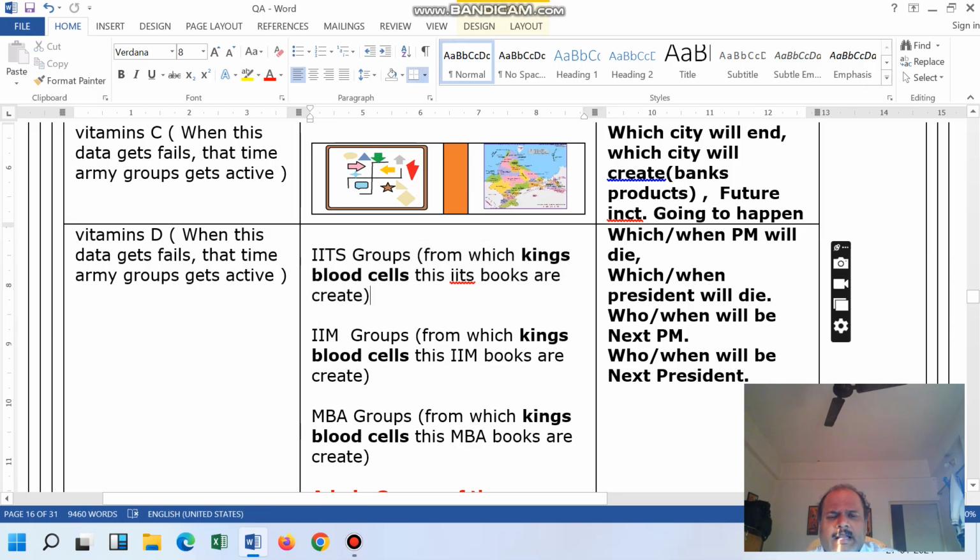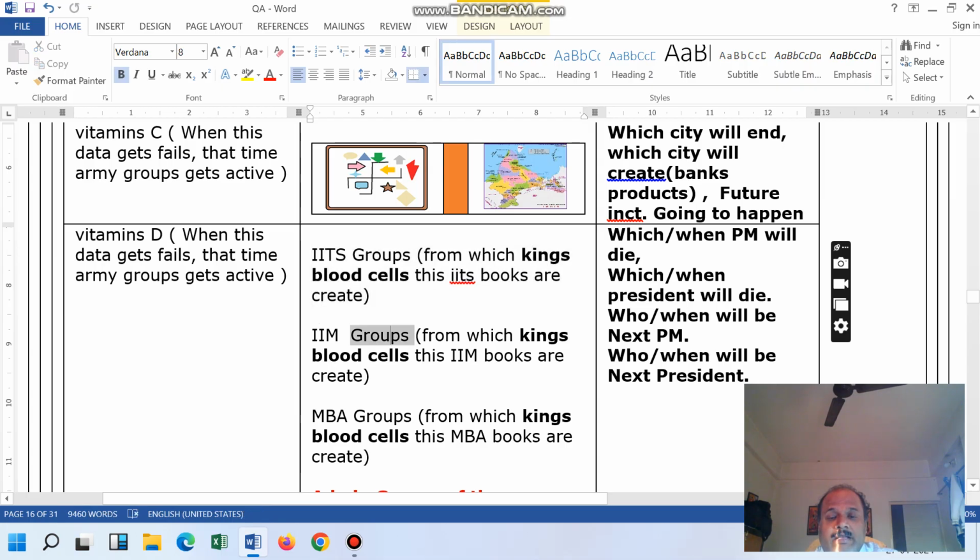So that is the IIT groups, and in this IIT group, they can think because they have got the books, and according to those books they have become IIT, and that is the certification. That certification is created by which blood group? That is the king's family. So one of the kings, mostly it's IIT, that means it's India only, so that might be created from one of the Indian king families.